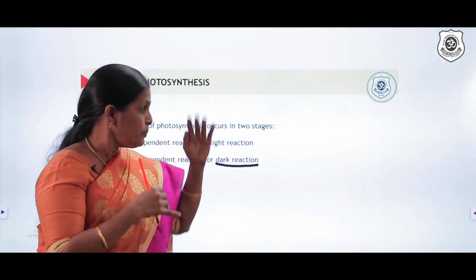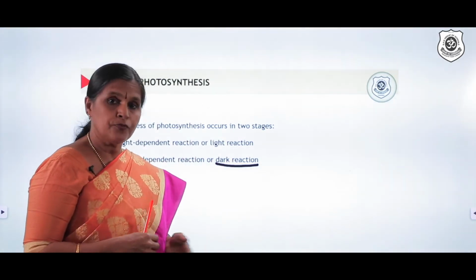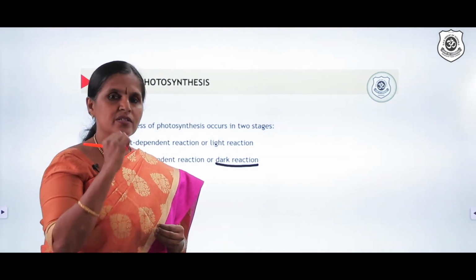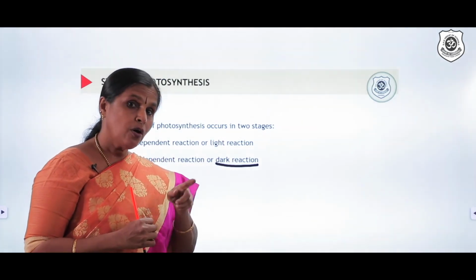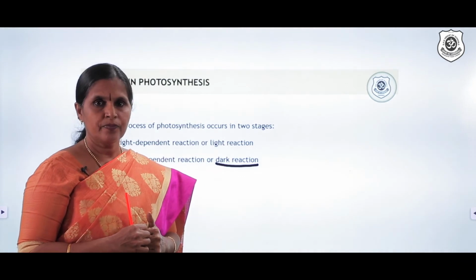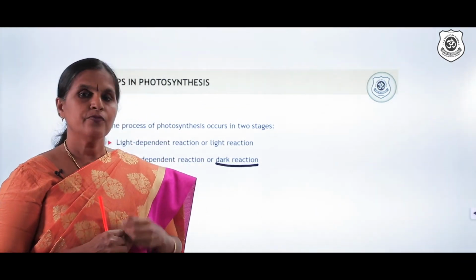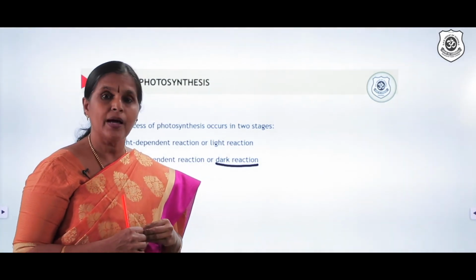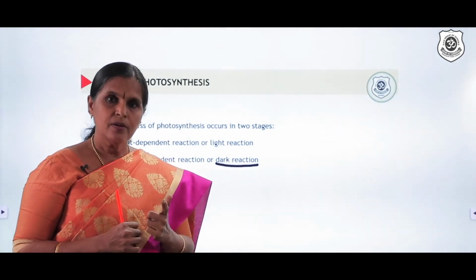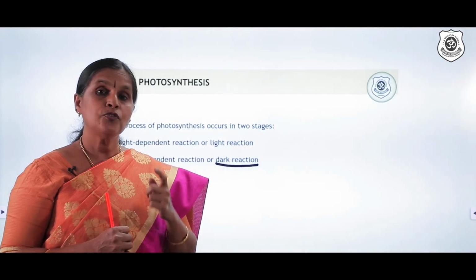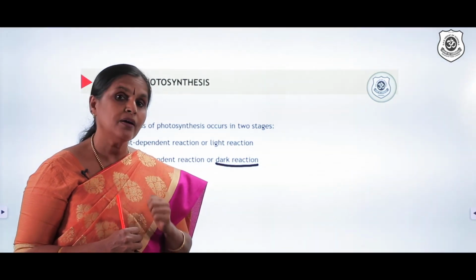So based on your previous knowledge of the three steps of photosynthesis, you can tell me now, what is the importance of light for dark reaction to go on? Yes, hydrogen ions, or you can say hydrogen. From where is hydrogen made available to the plant? Yes, children, by photolysis of water. So for photolysis of water, what do you require?